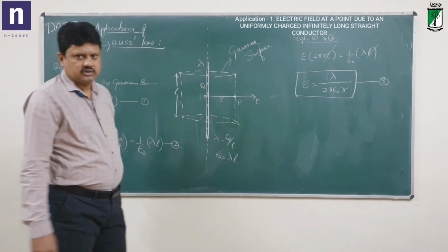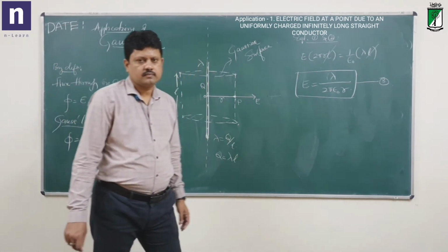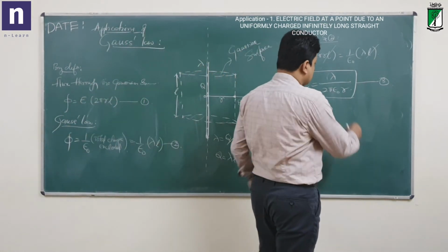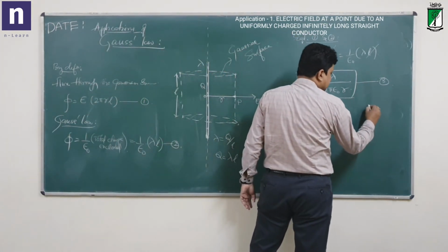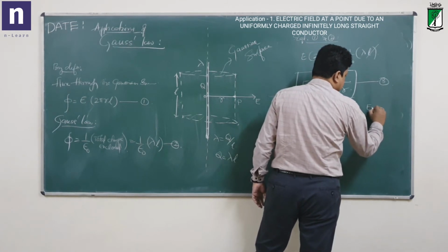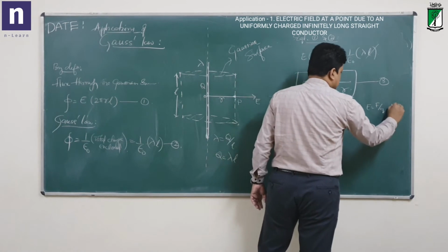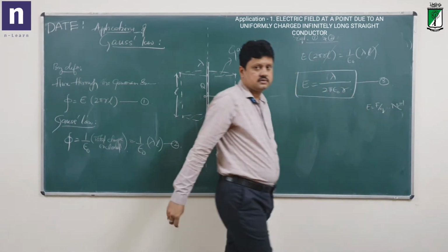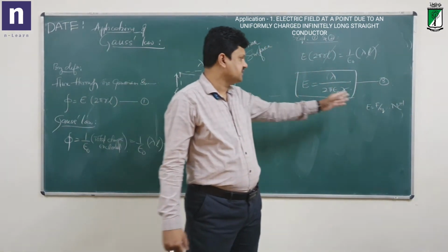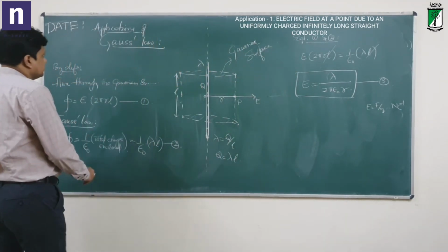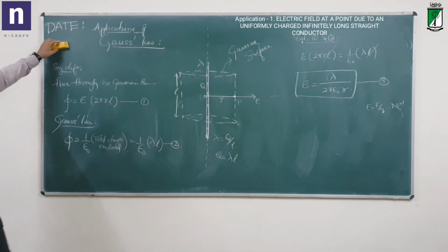And what is the SI unit of electric field? That's easy. It is force per unit charge, E is equal to F by Q, you know that. So the unit is Newton per Coulomb. The same thing holds good everywhere. So electric field is given in Newton per Coulomb. This is one of the important applications of Gauss law.